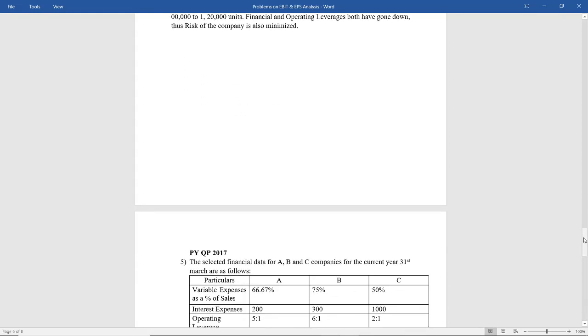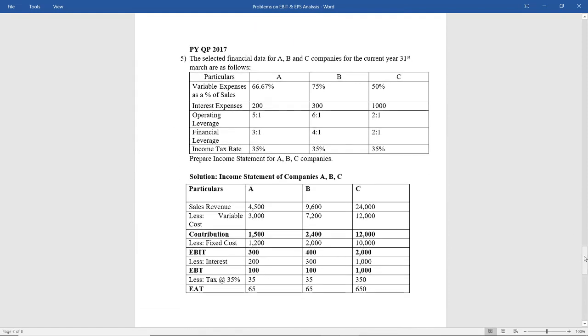Moving ahead to the next problem. This is from the previous year's question paper 2017 again, and it is the fifth problem. Now, the selected financial data for ABC company for the current year, 31st March, are as follows. So you have particulars A, B, C. Now, variable expenses as a percentage of sales is 66.67%, which means variable expenses is 66.67% of sales. For option B and option C similarly it is given.